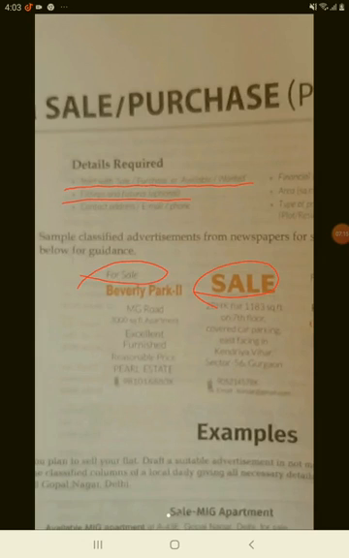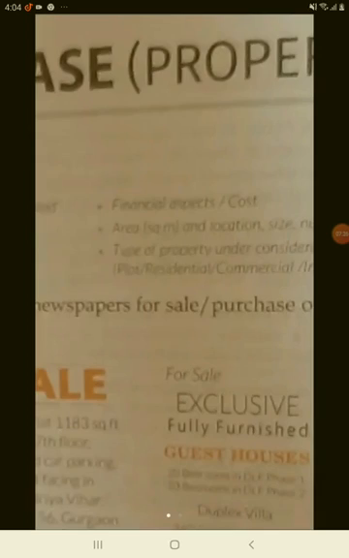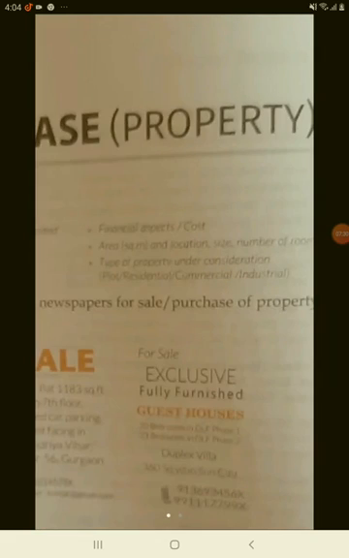Then you are further required to mention certain other important points, that are, what are the financial aspects and the cost. It's very important for a prospective buyer to know what is the cost that they are going to be paying if they buy a particular property. Then, the area of the property and the location, the number of rooms.